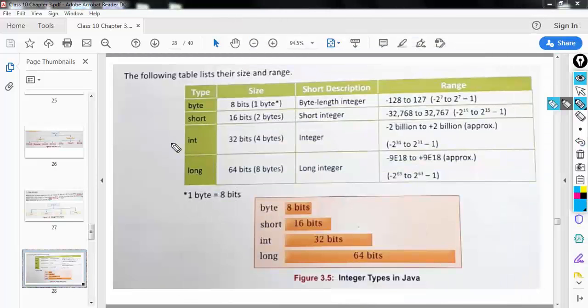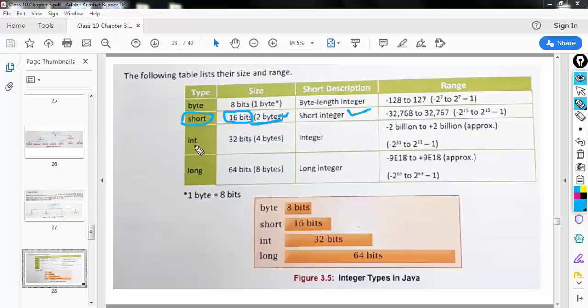Then the next type of data is the short type of integer. Short is 16 bits. It occupies 16 bits in the RAM. 16 bits means 2 bytes. If you divide the number of bits by 8, you will get the number of bytes. 16 divided by 8 is 2, so hence 2 bytes. So this is also known as short integer.